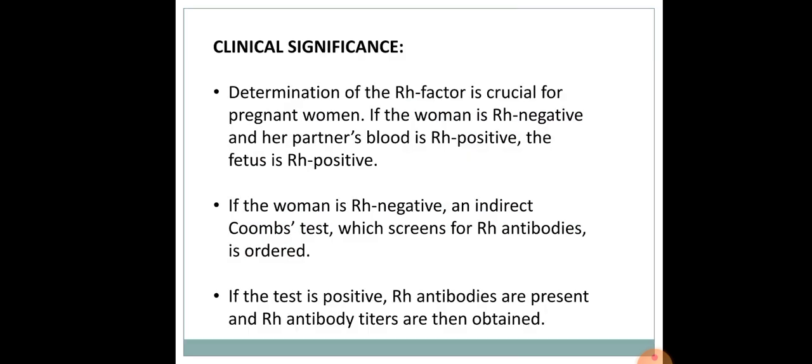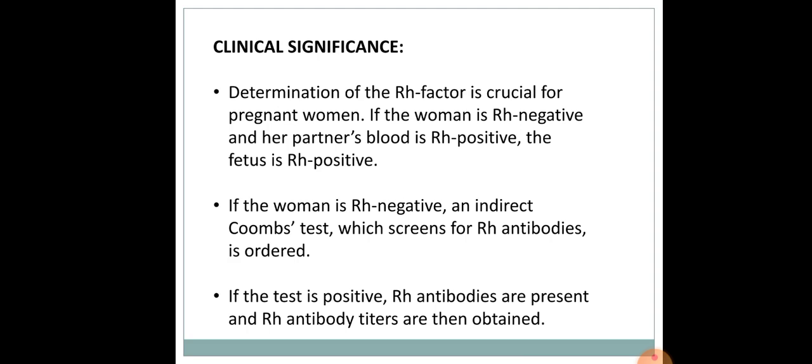Coming to its clinical significance. Determination of RH factor is crucial for pregnant women. If the woman is RH negative and her partner's blood is RH positive, the fetus may be RH positive. If the woman is RH negative, an indirect Coombs test, which screens for RH antibodies, is ordered.